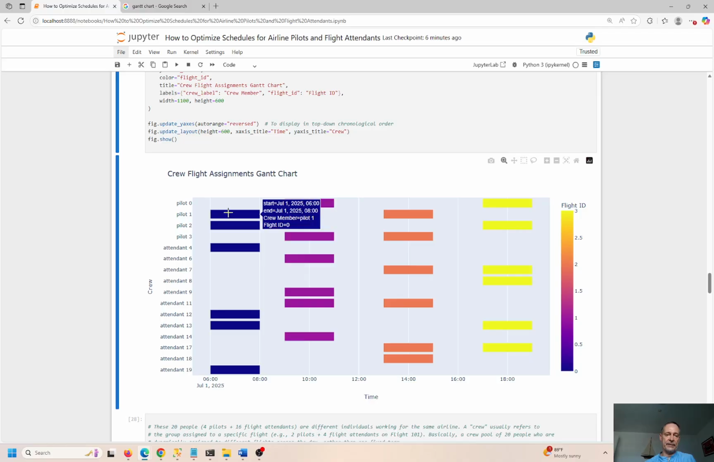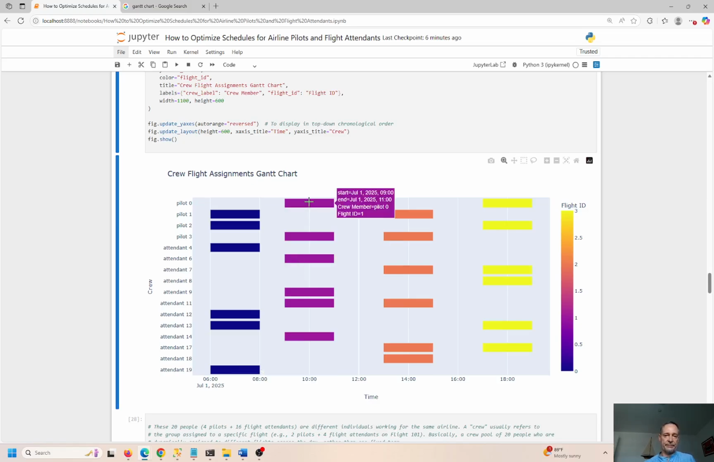So this Gantt chart here is similar. We have the flight ID is flight 0. You have crew members pilot 1 and pilot 2, then attendant 4, attendant 12, attendant 13, and attendant 19. Now, we probably have people's names associated with this, although maybe it could be people's IDs. The person would know what their ID is and you could identify them that way. But we'd probably have people's names associated with this, right?